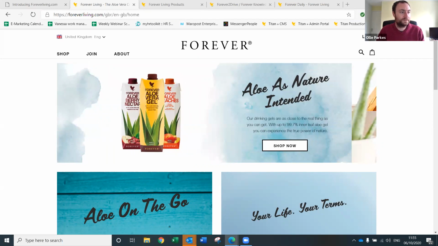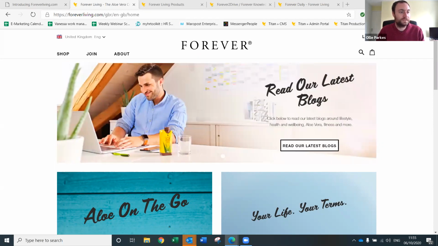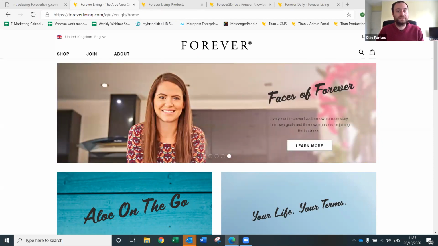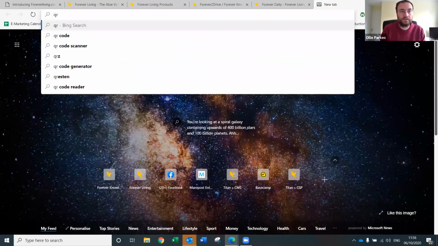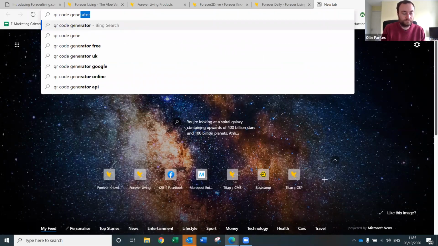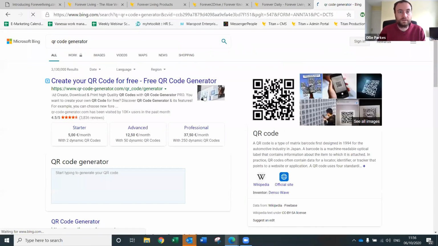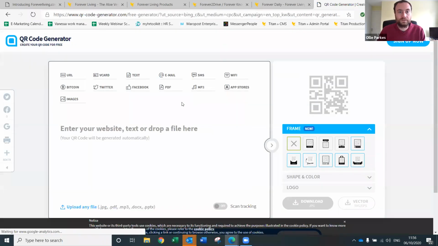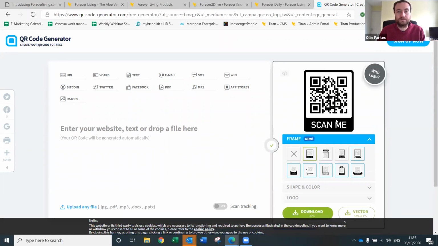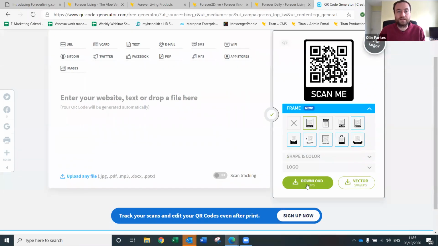Could we have a scan or code with our ID embedded into it, the Join Me part? So you can set up QR codes. We've got a training on how to do that, but you can do custom QR codes. It's not something that we offer. I'm just going to type this in, but even a QR code generator, the top one, just clicking on here, you can put in your website details and it will create a code that you could use and then download that as a JPEG.